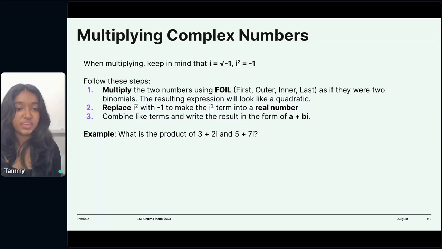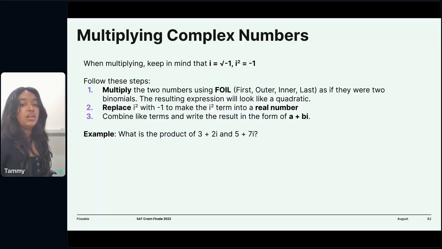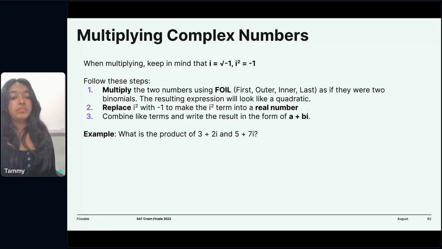You guys know how to FOIL. We want to replace the i squared with -1 to make the i squared term into a real number. So once we replace the i squared with -1, it's no longer imaginary. It crosses the realm to the real numbers, right? And then we want to do the same thing like we always do. We want to combine like terms and write the result in the form of a plus bi.